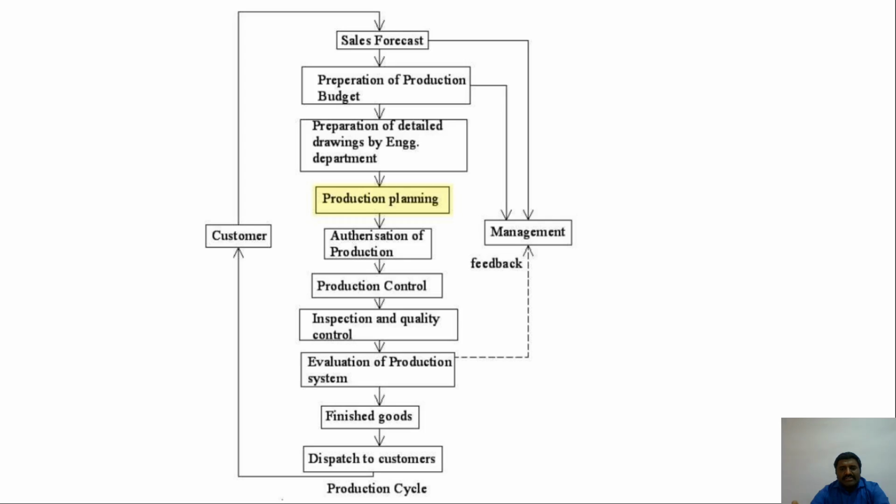That is the reason we go for quality, quantity, time and cost. So there will be a production planning week also, we can say. Okay. So this is a production cycle. How can this take place? What are the steps? There is a flow chart.